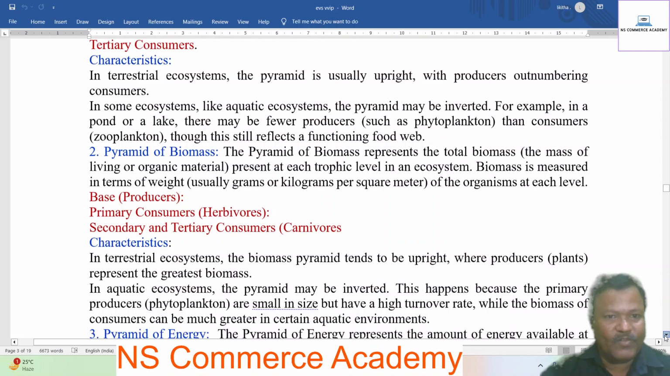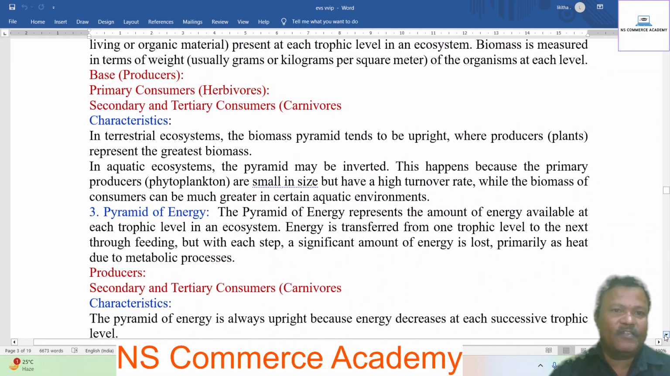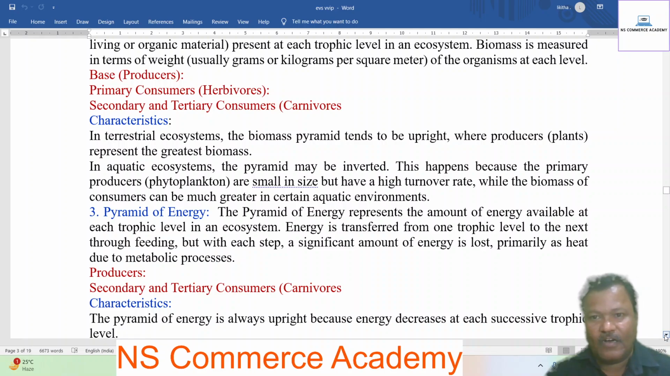Characteristics of pyramid of biomass. In a terrestrial ecosystem, the biomass pyramid tends to be upright, where producers, plants, represent the greatest biomass. In an aquatic ecosystem, the pyramid may be inverted. This happens because the primary producers, phytoplankton, are small in size but have a high turnover rate, while the biomass of the consumers can be much greater in certain aquatic environments.